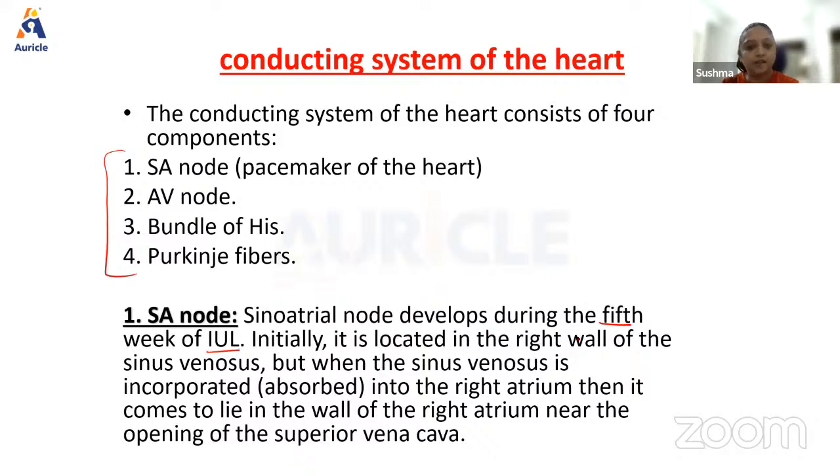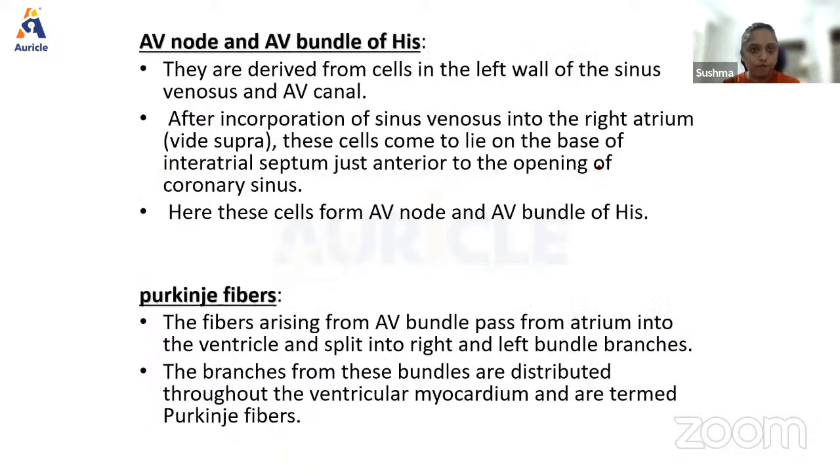Initially, it is located in the right wall of the sinus venosus, but when the sinus venosus is absorbed, that is when the looping takes place. What happens? It comes to lie in the wall of the right atrium near the opening of the superior vena cava. This is where the SVC opens. Here you have the SA node.